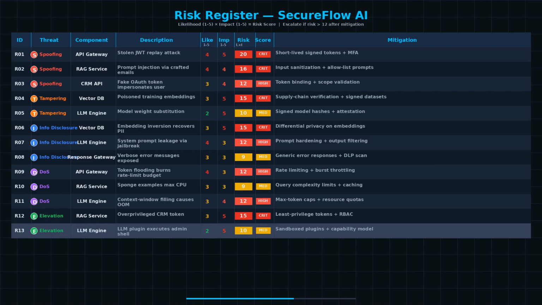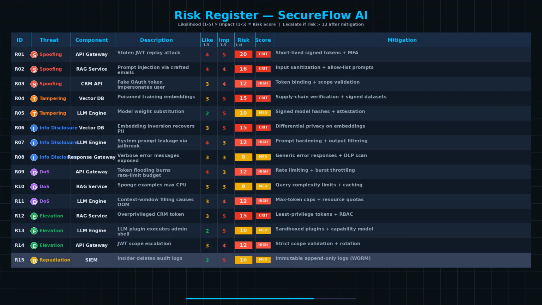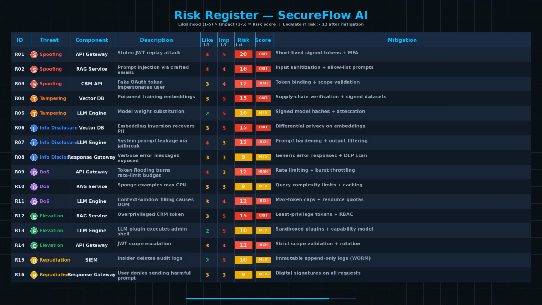Now look at lower likelihood threats. Model weight substitution scores 2 times 5 equals 10, still high because the impact is catastrophic. Same for insider log deletion, 2 times 5 equals 10. The rule is simple. Any risk remaining above 12 after mitigation must escalate to architecture review.